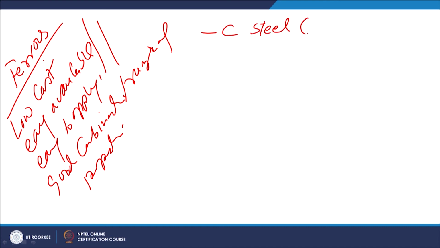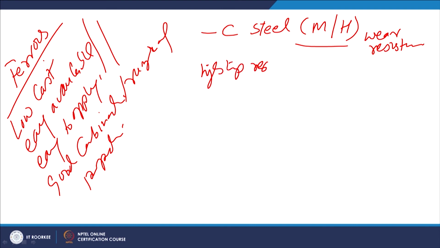Simple carbon steels, like medium carbon and high carbon steels, are used simply where high hardness will do the work. So, for simple low cost wear resistant applications, medium and high carbon steel is selected, with no alloying elements. On the other hand, if some high temperature resistance or high temperature hardness is required, then why not go for high speed steel or chromium molybdenum steels.